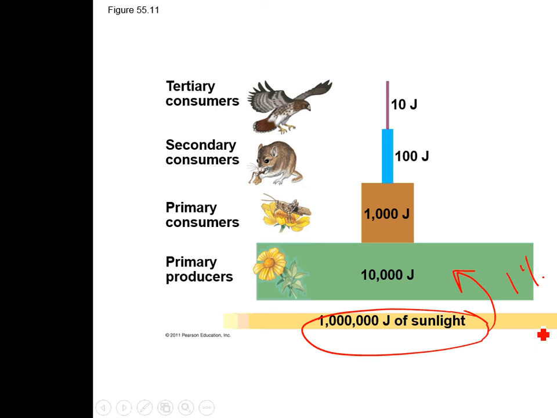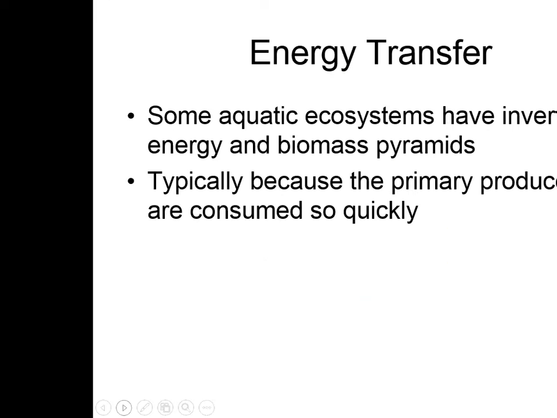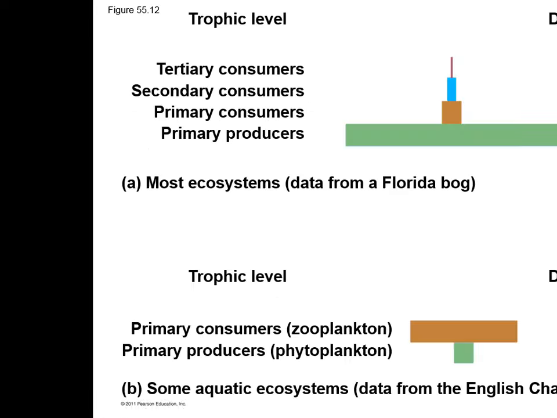Only about 1% is actually going to get into the primary producers. And then from there, you're going to have a 10% transfer each time. Some aquatic ecosystems have inverted energy and biomass pyramids, typically because the primary producers are consumed so quickly. So you might see something that looks like this. It's kind of flipped upside down, but it is less likely.